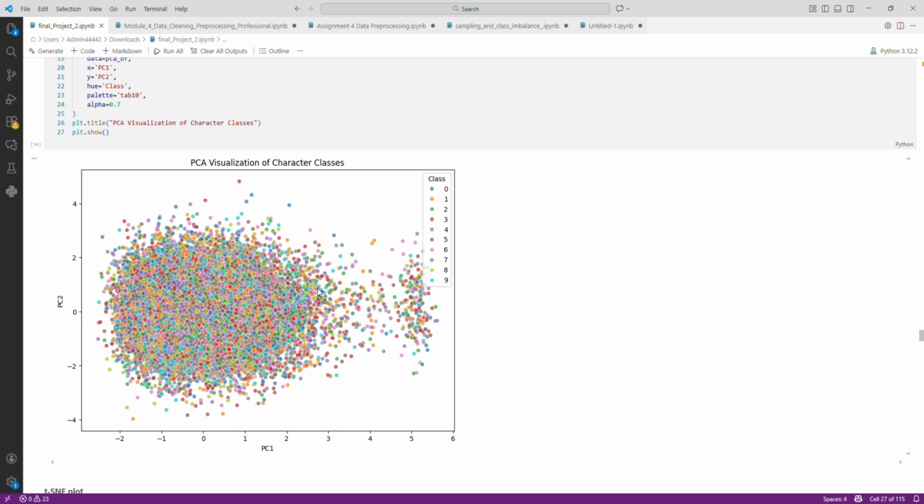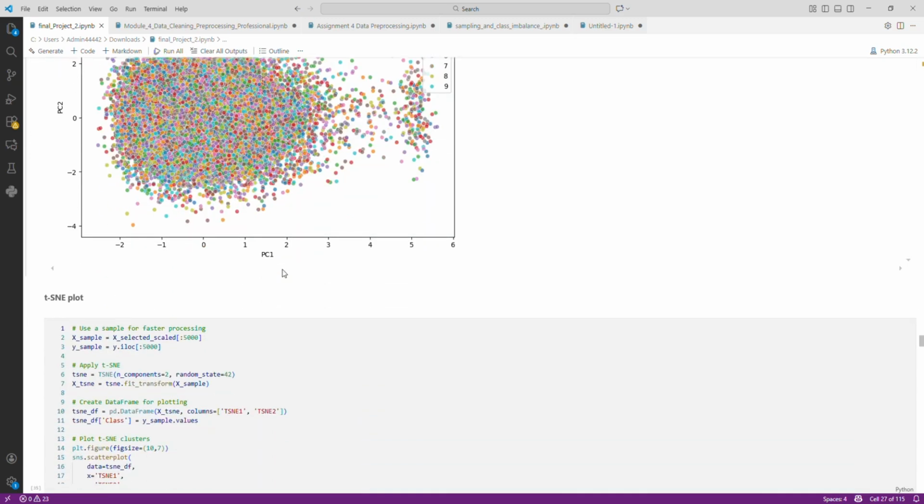PCA captures the maximum variance in the data, which helps visualize whether the character classes form distinct groups. The PCA plot shows that the classes overlapped heavily with no clear separation between the groups. This suggested that the selected features do not clearly distinguish the character classes.